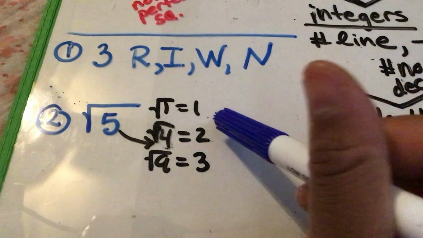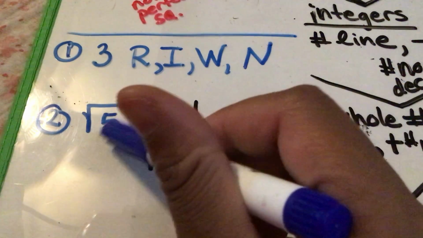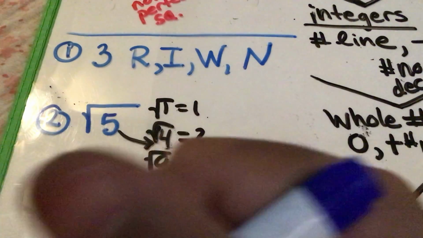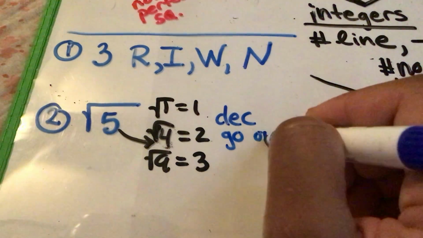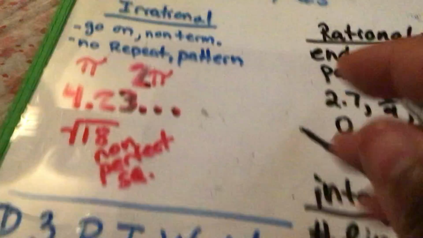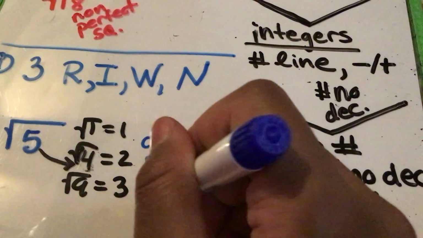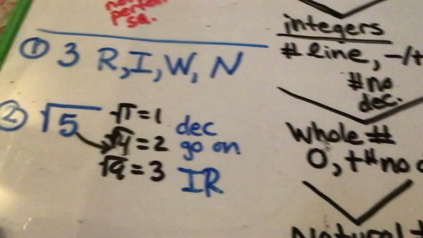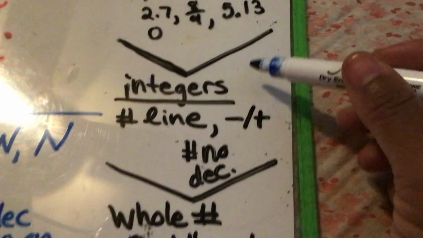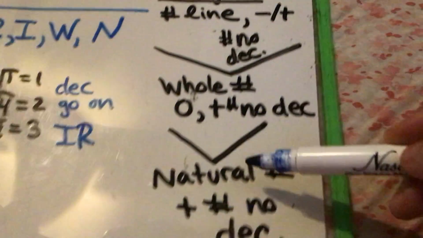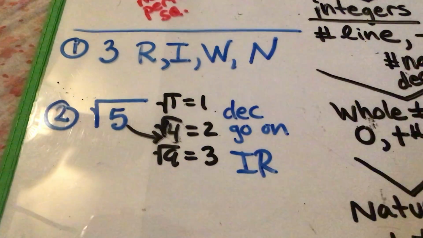The only ones that end and are perfect are the ones where you could do a whole number times itself and it will give you what's inside your square root. So this is a decimal that goes on and on forever, which means no patterns. It's irrational. All non-perfect squares are automatically irrational. As soon as you're irrational, you're done. You can't be irrational and then an integer. These subcategories only work for rational numbers. As soon as you're irrational, you are done with the problem.